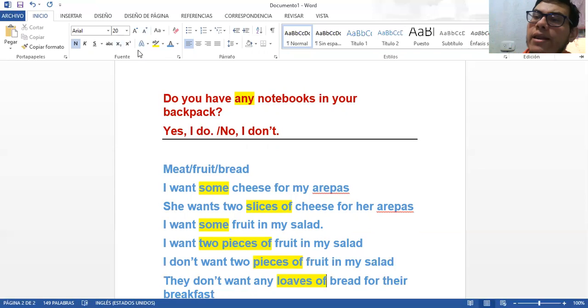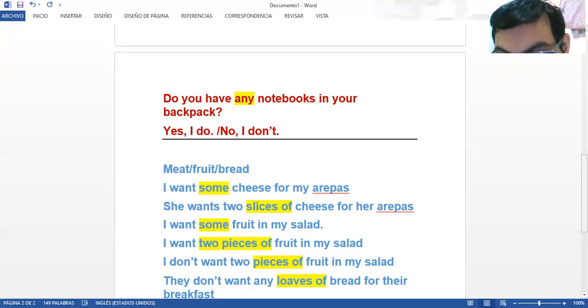So basically what we can get here, guys, is that loaves, pieces and slices are synonyms, and they are basically used to make things that are not countable countable. That's it. Give me a moment, I'm going to scroll up a little bit.